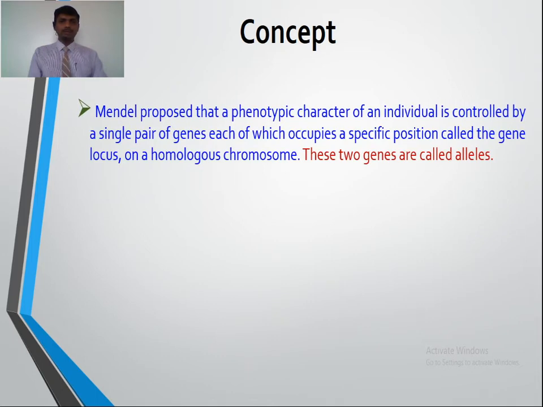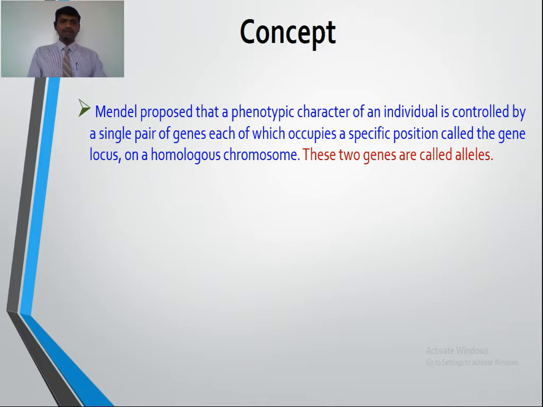Mendel proposed that a phenotypic character of an individual is controlled by a single pair of genes, each of which occupies a specific position called the gene locus on a homologous chromosome. As we know, genes occupy a specific position on a homologous chromosome that we call a gene locus. These two genes are called alleles.